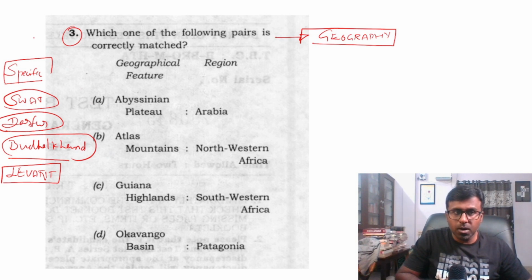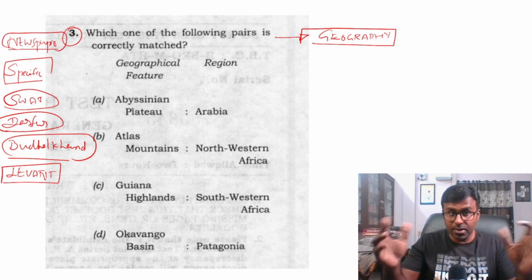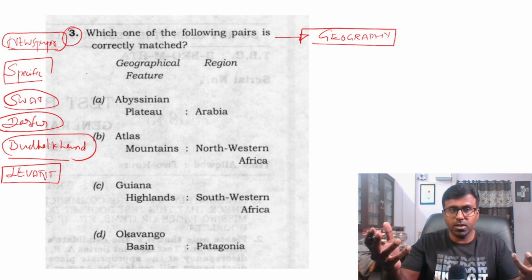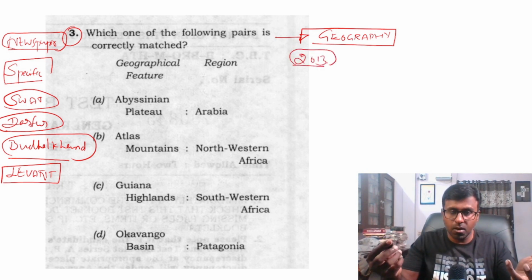Hence what we have to look at in the newspaper is these regional names. Don't look at them in depth. If there is a city where a problem is happening, look at where the region is. You don't have to know the exact details of all these; we will not be able to do everything. And now in this particular question, I remember 2013, as I said, we are going to discuss what happened inside the hall also.